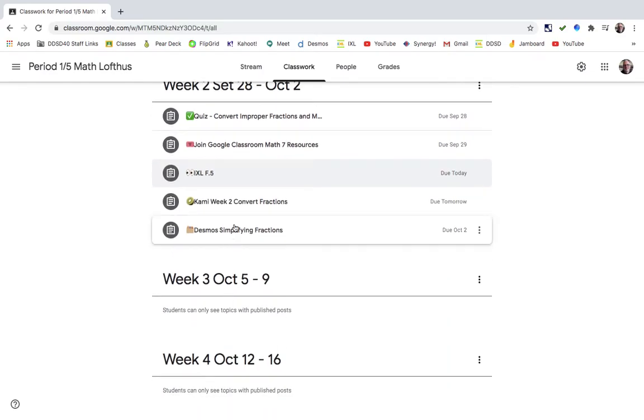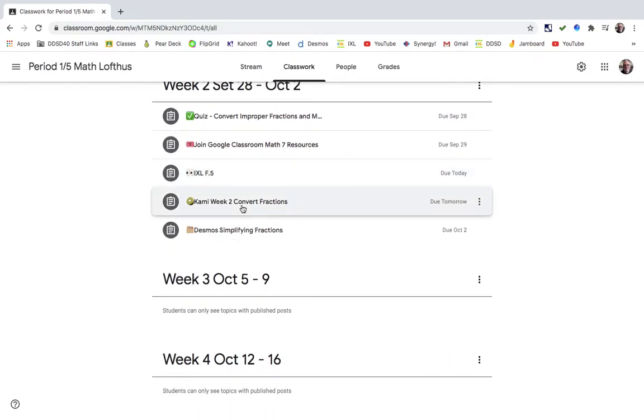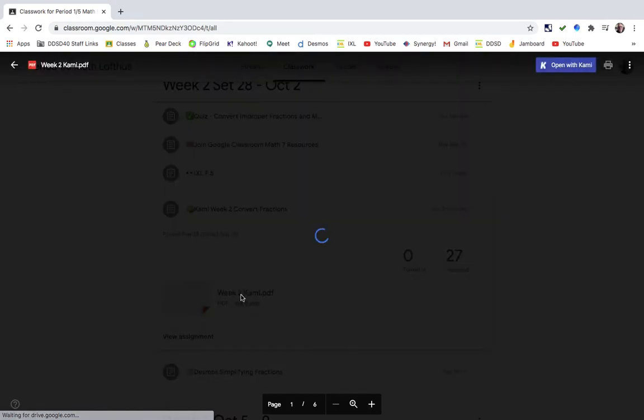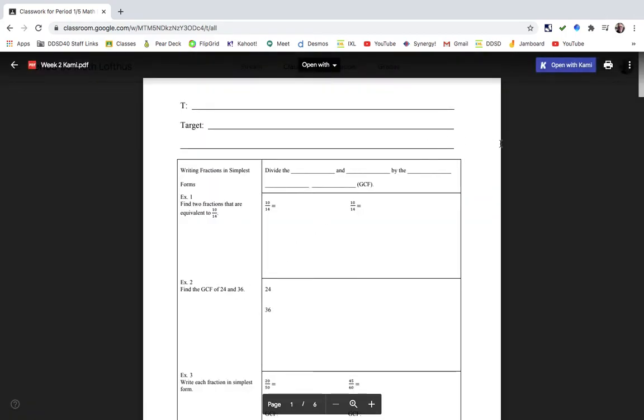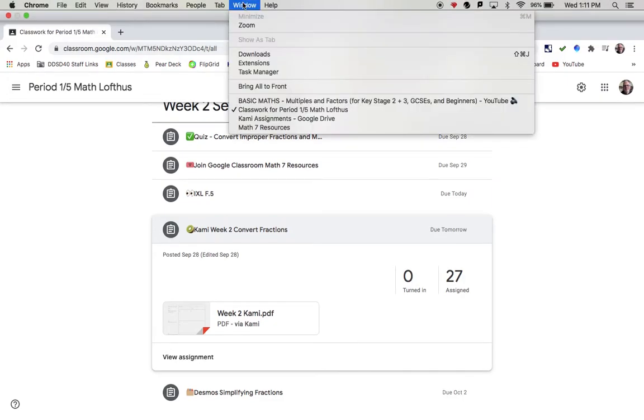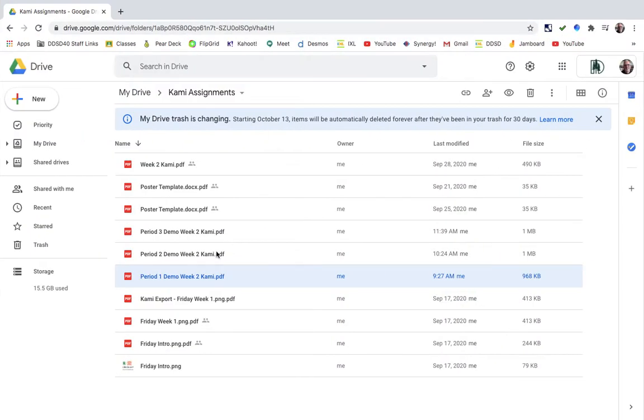And then what we did for the main part of the period was CAMI week 2. So when you click on this, it's going to open up your assignment that looks like this, and you're going to want to open it with CAMI. So when you open it with CAMI, then you get tools. I have that open somewhere else, so I'm going to go to the other window. And what we did was we worked on it together.